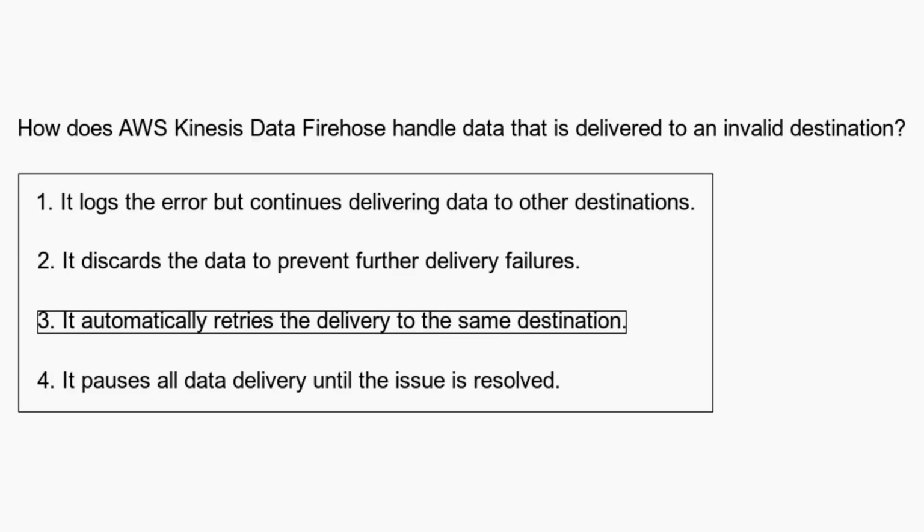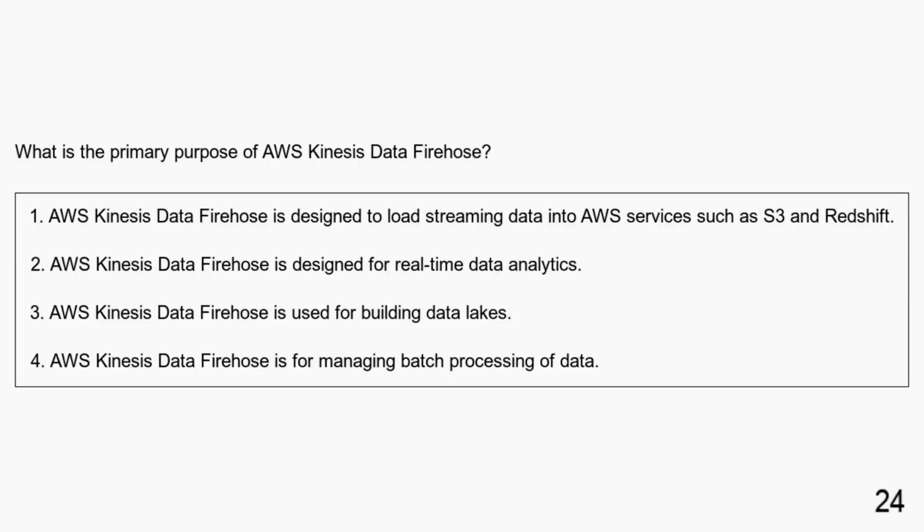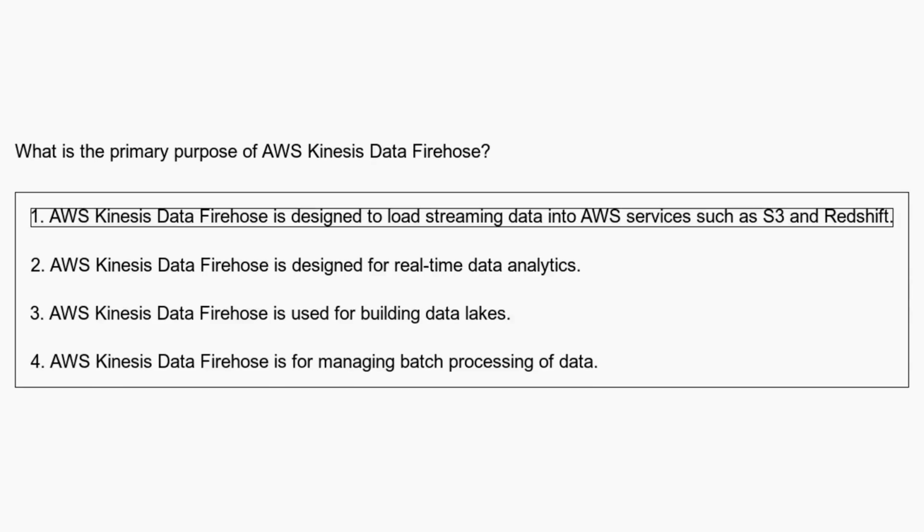an invalid destination. What is the primary purpose of AWS Kinesis Data Firehose? AWS Kinesis Data Firehose is designed to load streaming data into AWS services such as S3 and Redshift. AWS Kinesis Data Firehose is designed for real-time data analytics. AWS Kinesis Data Firehose is used for building data lakes. AWS Kinesis Data Firehose is for managing batch processing of data. Kinesis Data Firehose is primarily used for ingesting and loading streaming data into AWS services like S3 and Redshift.